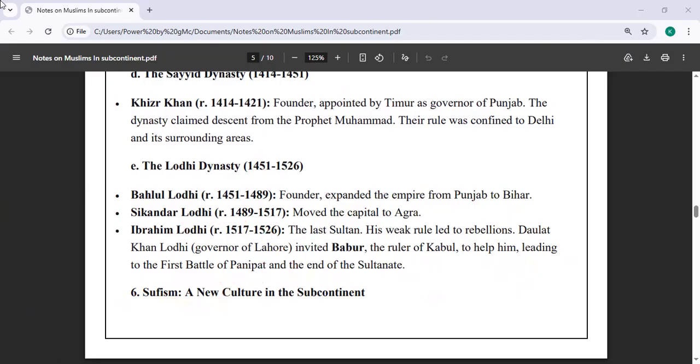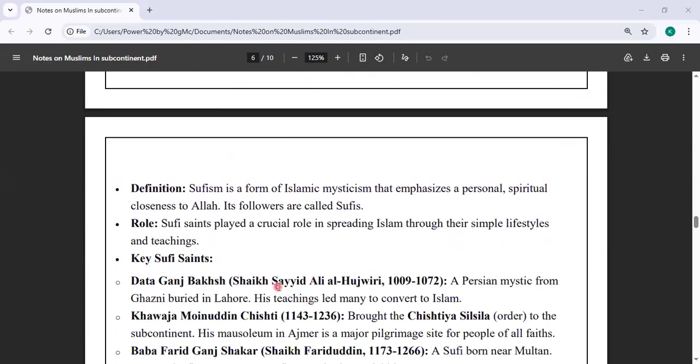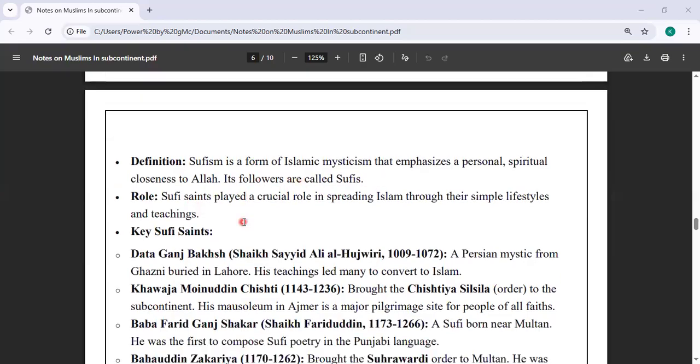Then there's a separate chapter about Sufism, a new culture in the subcontinent. When we are talking about the Muslims in the subcontinent, we must talk about the Sufis as well. Sufism is a form of Islamic mysticism that emphasizes a personal spiritual closeness to Allah. Its followers are called Sufis. Sufism is the pure form of belief and closeness to Allah, personally and spiritually. Sufi saints played a crucial role in spreading Islam through their simple lifestyles and teaching.